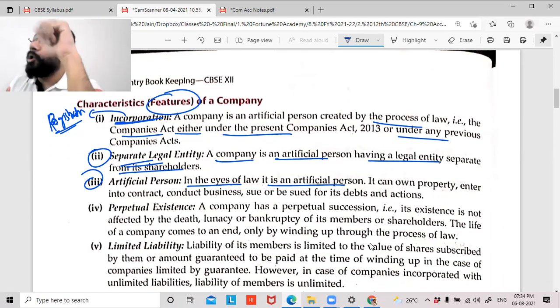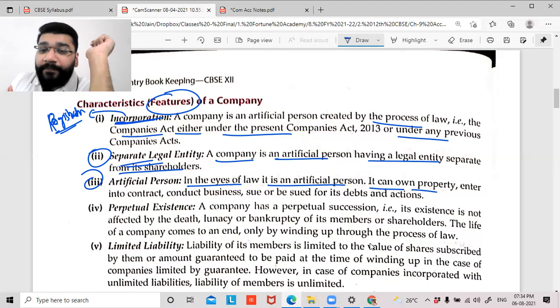So why did the law give the title of person to a company? So that companies can hold assets in their name. For example, if I want to buy any land or building, it is not necessary that it has to be registered in the name of the shareholder. It can be registered in the name of a company. This building can be owned by a company. In the property document, the name can be registered as the company. How can you register the property in the company's name? Because of the title artificial person given by the law.